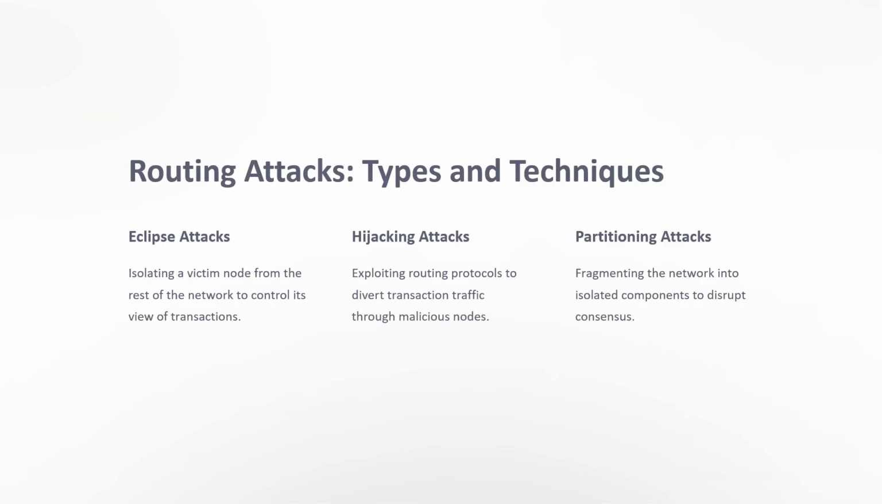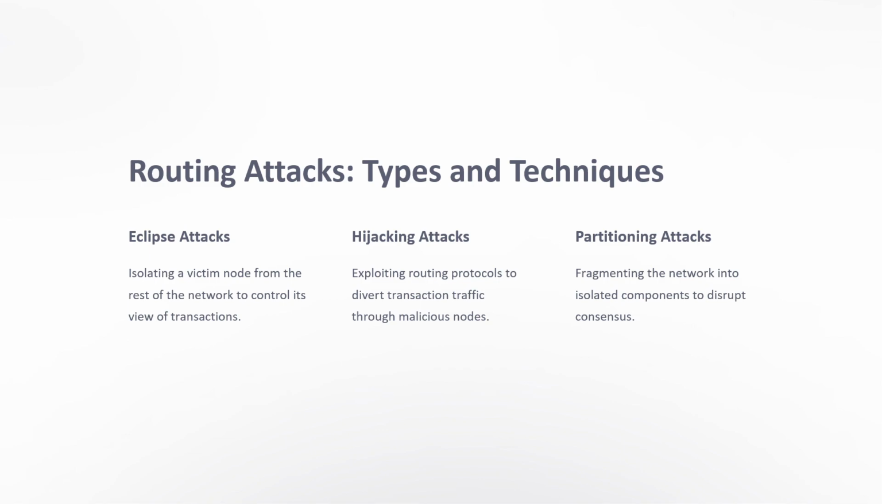Routing attacks, types and techniques. What are the various types and techniques for attacking bitcoins? Eclipse attacks, hijacking attacks, and partitioning attacks. Let's understand one by one. Eclipse attacks: isolating a victim node from the rest of the network to control its view of transactions. So the victim cannot see what transactions are done on the other side. These attacks are called eclipse attacks.